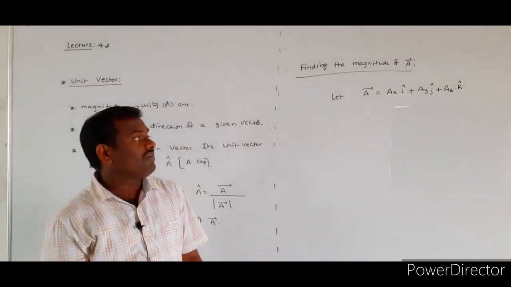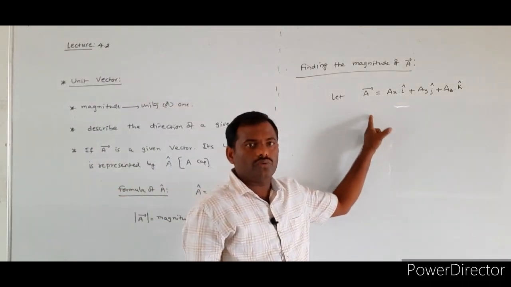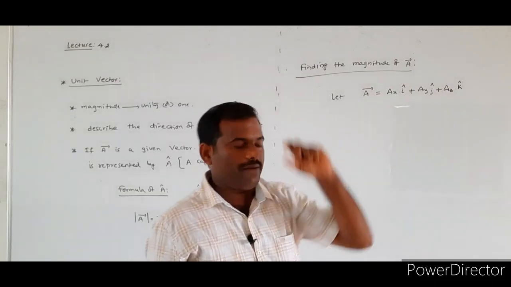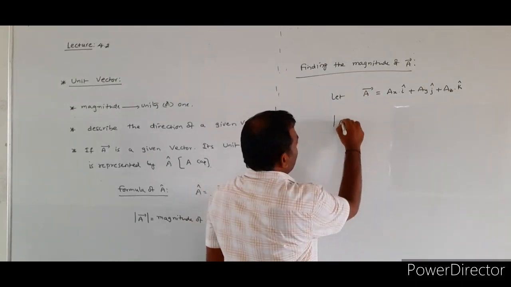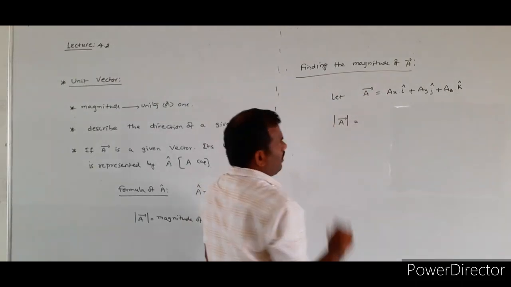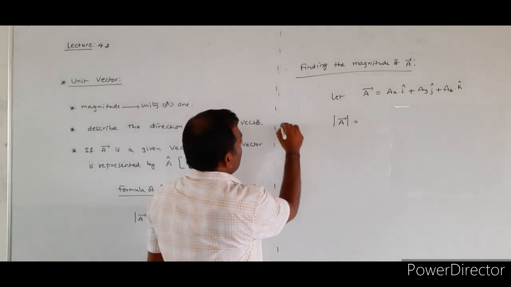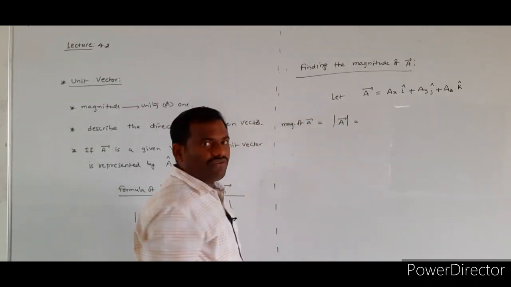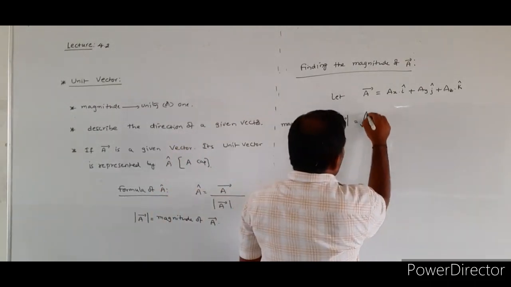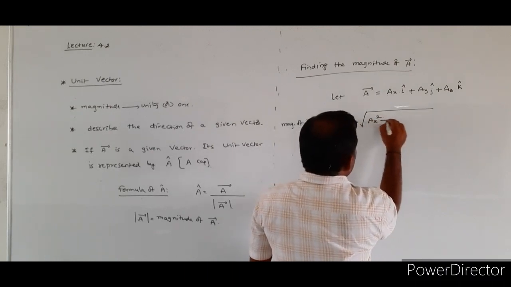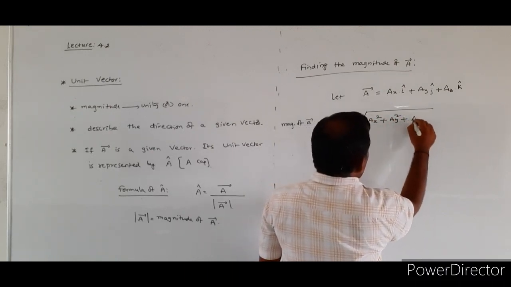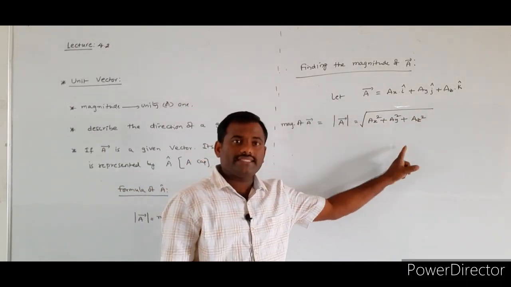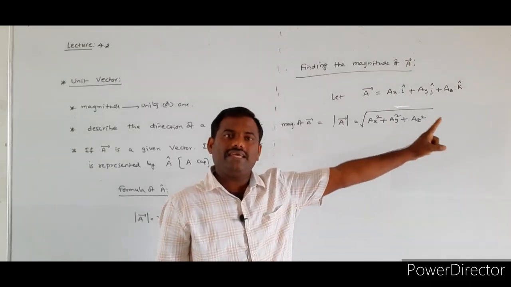Its magnitude can be calculated using the formula: modulus of a bar is equal to under root of Ax square plus Ay square plus Az square.